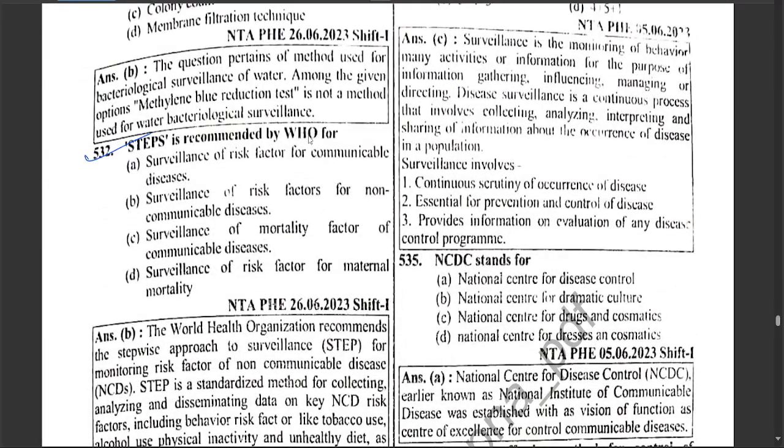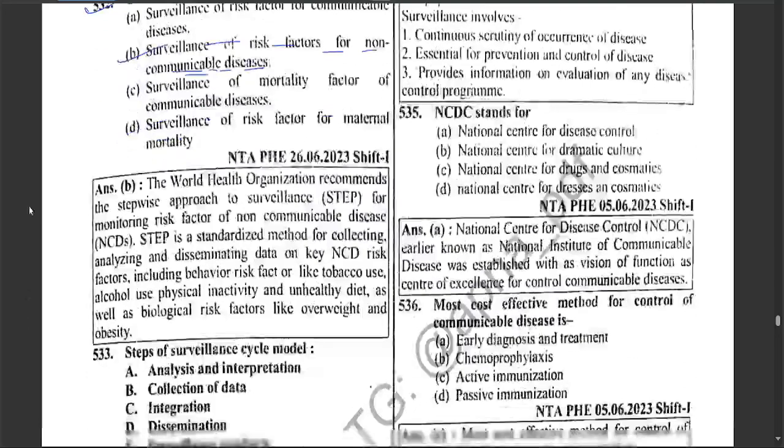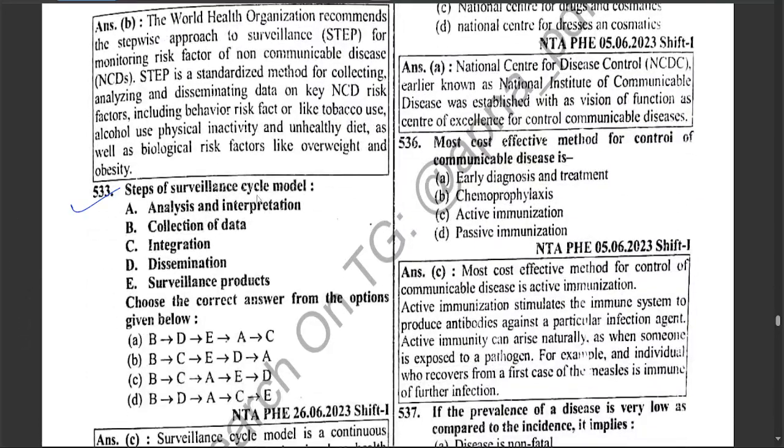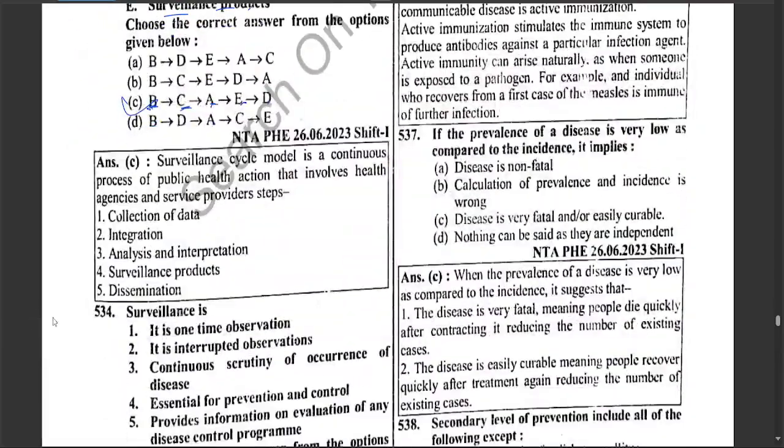Steps recommended by WHO for surveillance of risk factors for non-communicable disease. Steps for the surveillance cycle model: analysis and interpretation, collection of data, integration, dissemination, surveillance product. So what should be done first? Collection of data, then after that integration, and then analysis and interpretation, and then after that the surveillance product with dissemination. Hence, option C is correct.